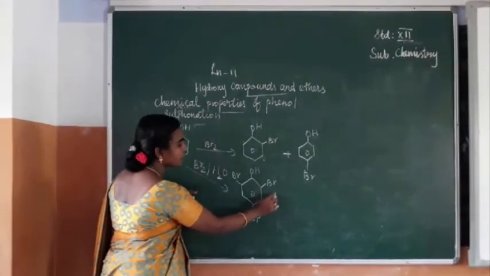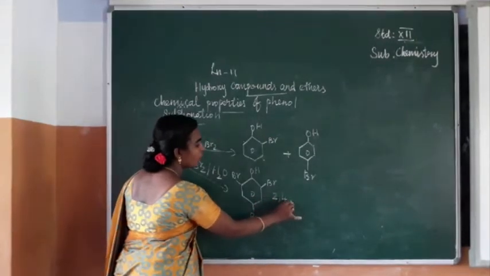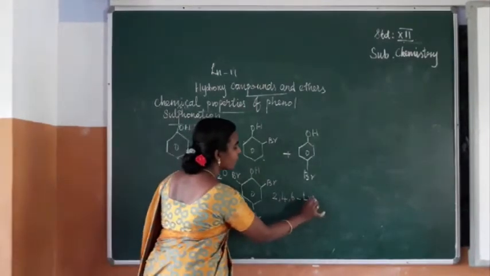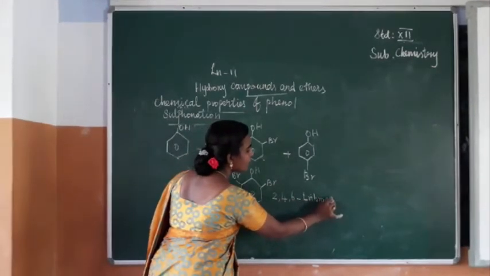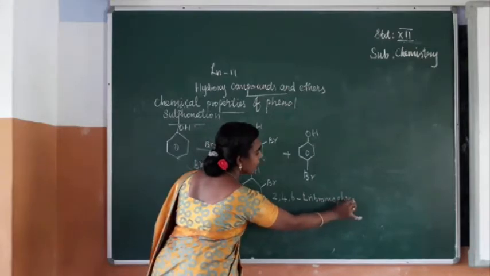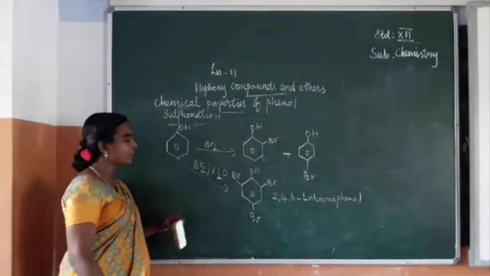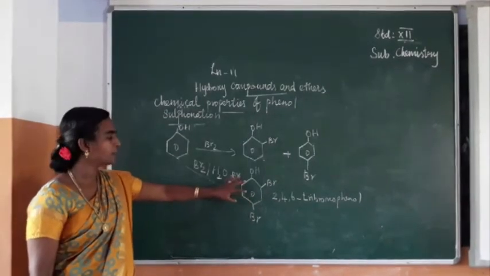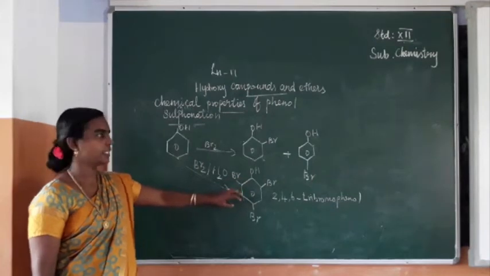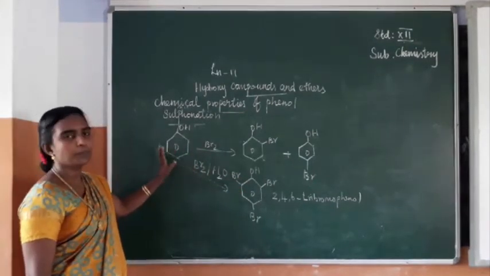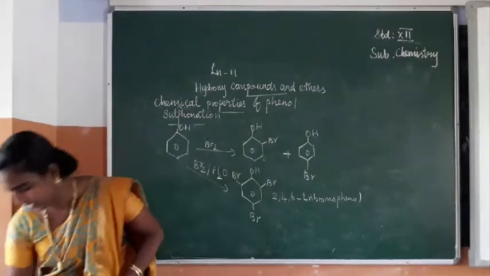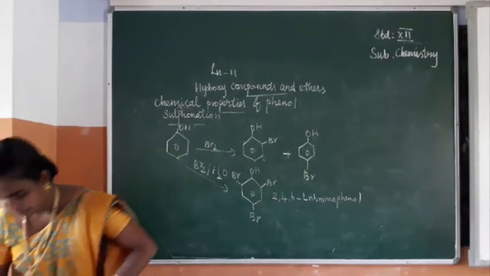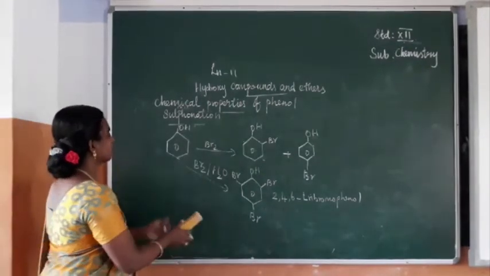So the name of this compound is 2,4,6-tribromophenol. Is it clear? This 2,4,6-tribromophenol will be obtained as a white precipitate. So these are given under the bromination reaction, halogenation reaction. Next we can see Kolbe's reaction.